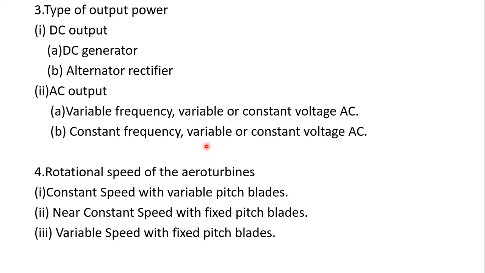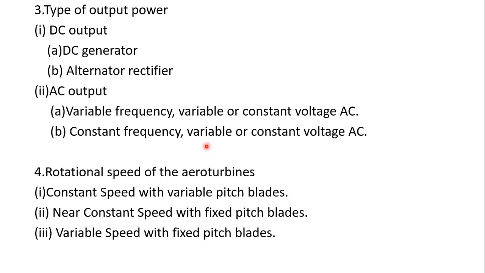The second one is nearly constant speed with fixed pitch blades. This is used for induction generators. And the next one is variable speed with fixed pitch blades.